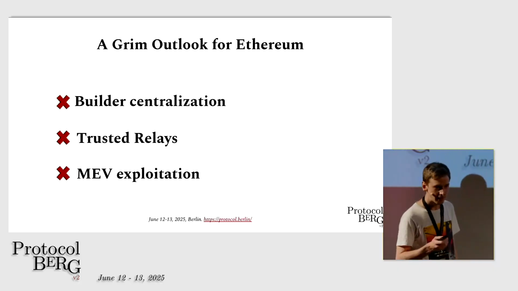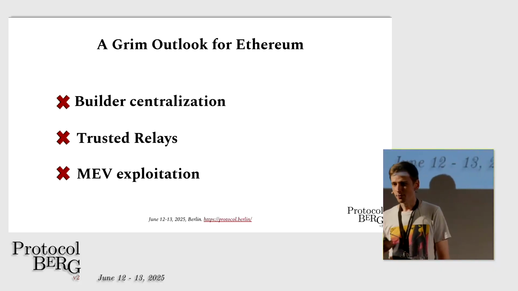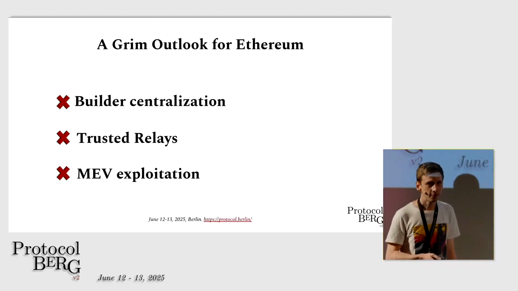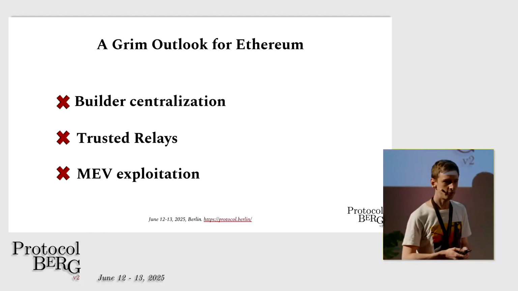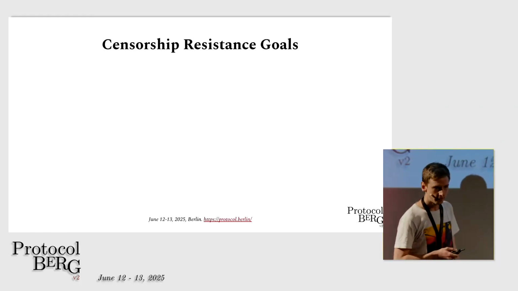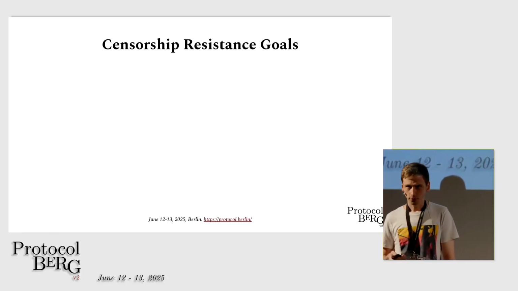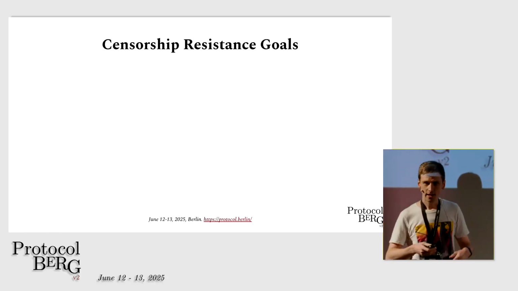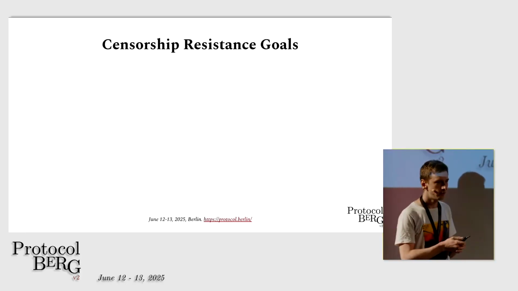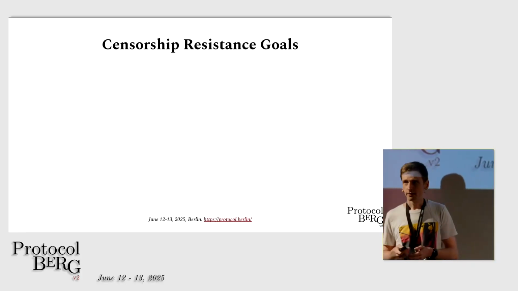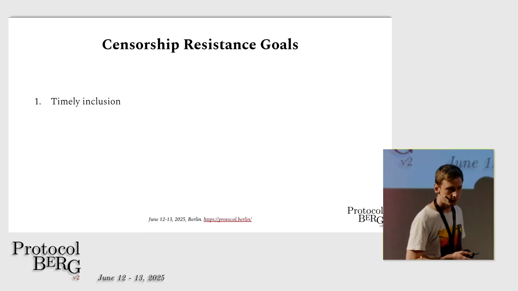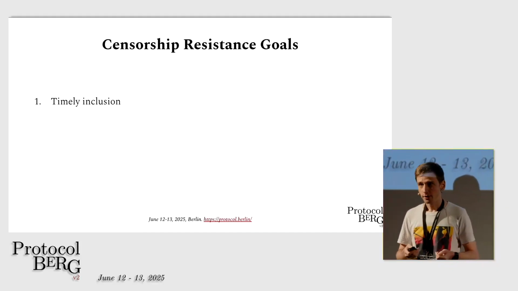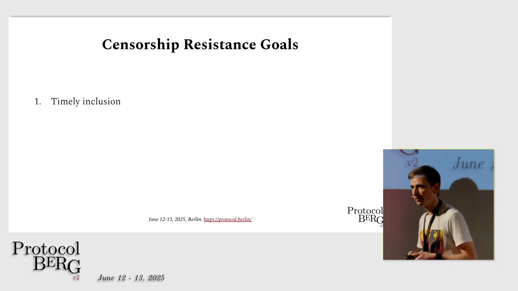Okay, so enough complaining. Let's think about how we can improve the situation. Can we get back to a system that actually has true censorship resistance? And a good practice for this is to think about, in an ideal world, what would we like to have? Like, what are the properties that we would like Ethereum to satisfy so that we can say we have good censorship resistance? The first property is a timely inclusion of transactions.